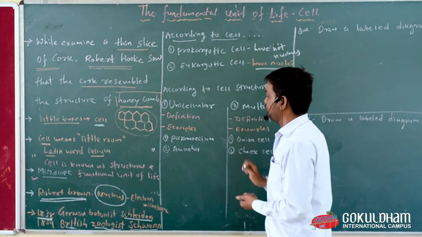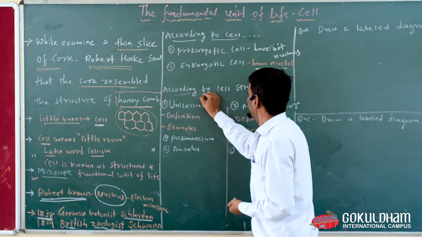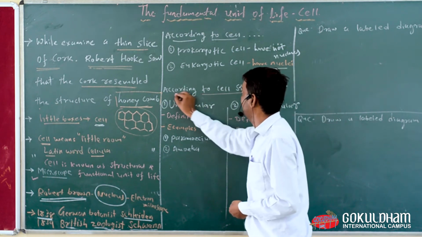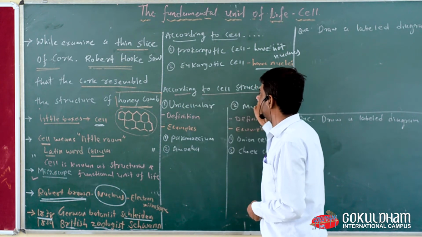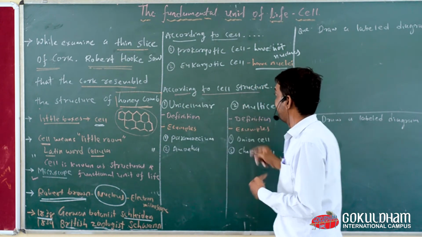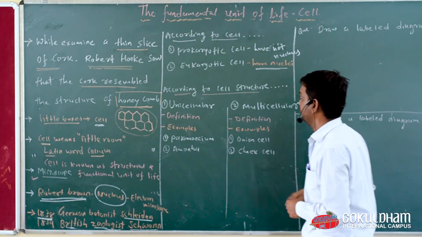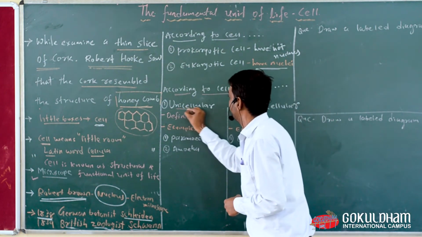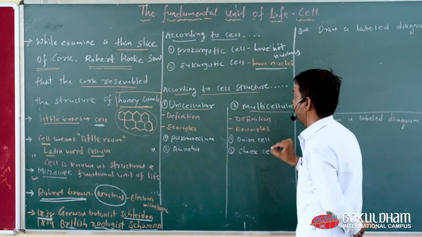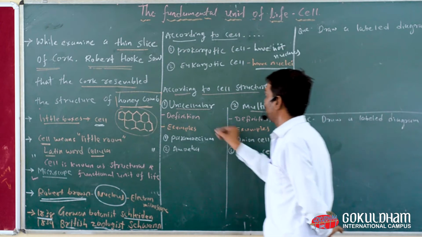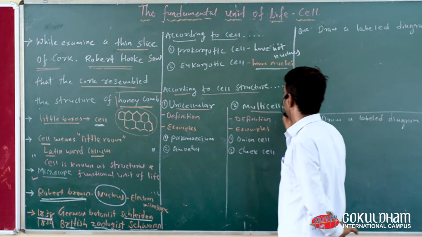Now the second and most important thing is that according to cell structure, we divide cells or organisms into two types. First, the unicellular organism, and second, the multicellular organism. What is the definition of unicellular and multicellular organism?